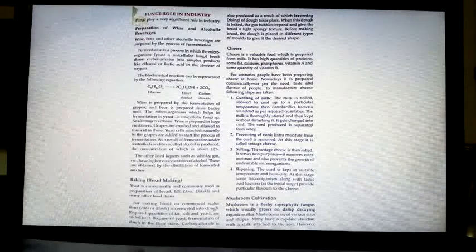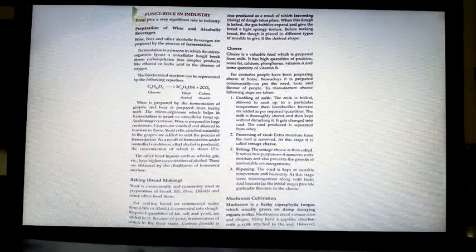Got it? A large amount of grapes are collected and crushed. Yeast is attached to them, no? That helps in the preparation of alcohol. That is the process of fermentation. As a result of fermentation, under controlled conditions, ethyl alcohol is produced. Ethyl alcohol is otherwise called ethanol. The other name of ethyl alcohol is ethanol.